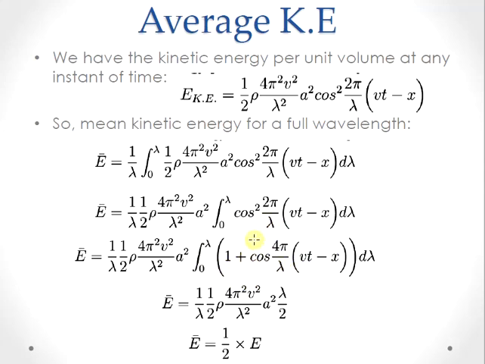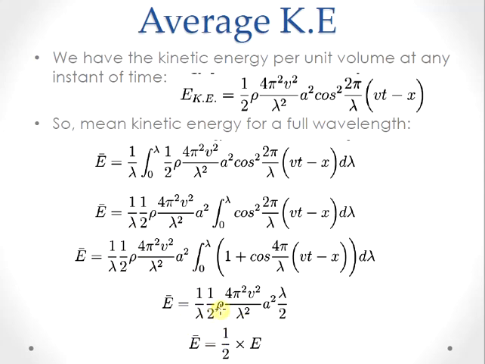Now we replace this cos square term with (1 plus cos 2x) by 2. So there will be 1 by 2 into 1 plus cos 2 times 2 pi by lambda (Vt minus x). So finally you will get the expression for average kinetic energy terms. Here when you integrate this one, it will go to sine terms, and when you average over a distance of 0 to lambda, that term becomes 0. So you will only have the term which is involving lambda by 2. So you will get lambda by 2 into these terms.